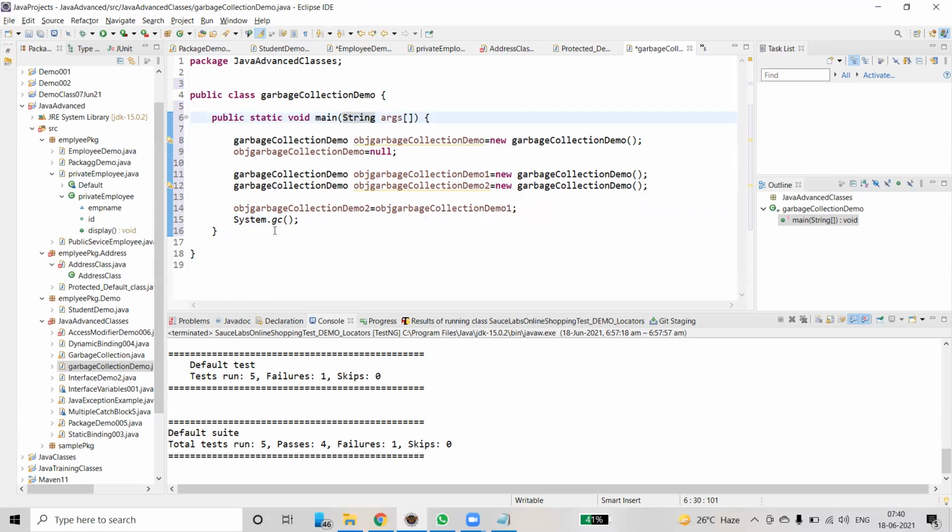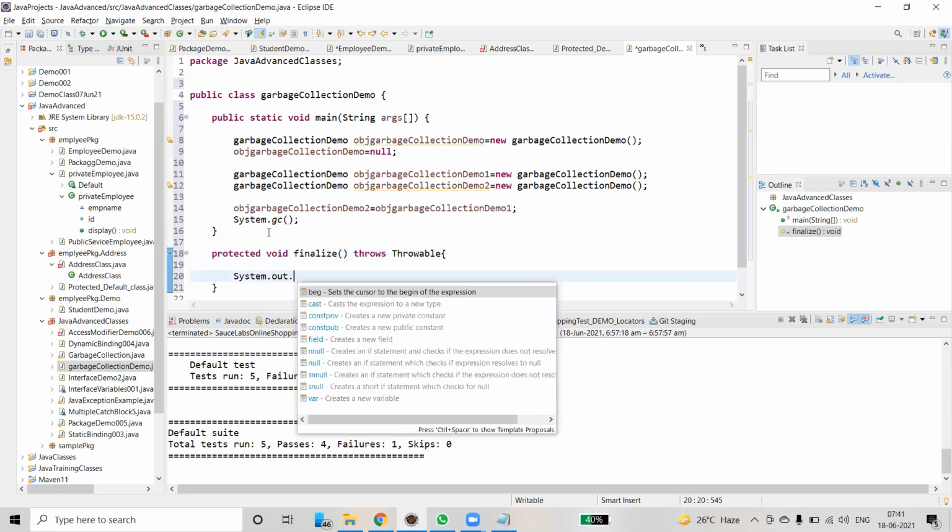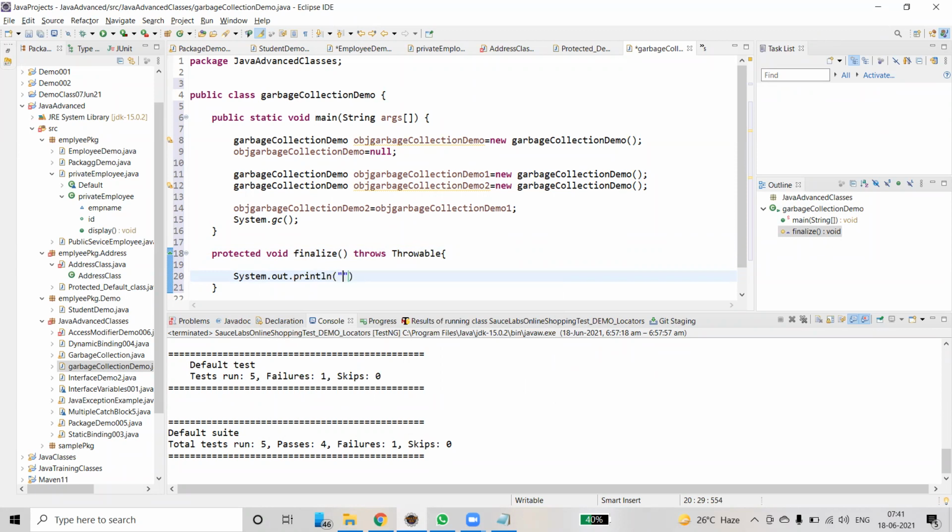Apart from that, we can also call one more function called protected void finalize. We can simply mention System.out.println of garbage collection.